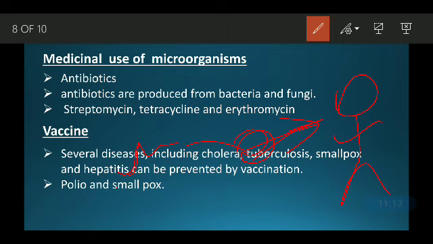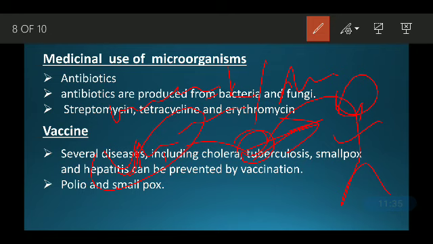So you are injected with the same virus or bacteria, which are weak or dead. Your body will understand and prepare to fight it.